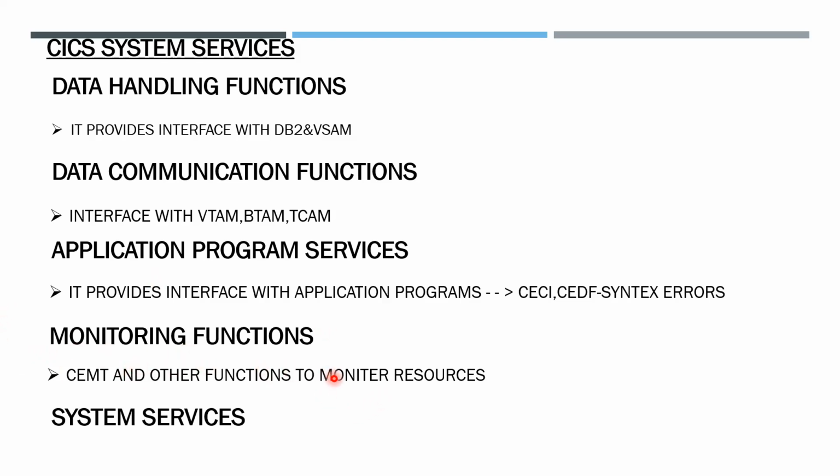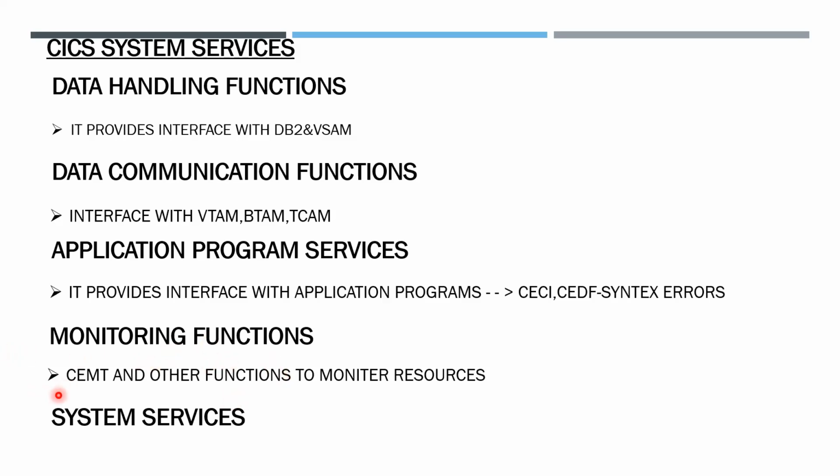Monitoring resources means making statistics for resources: how each resource is processing, how much storage is available, how much is used, the speed of the storage, the speed of retrieval, update, modification and processing, the speed of the printer and the status of the printer. All those functions are termed monitoring functions.